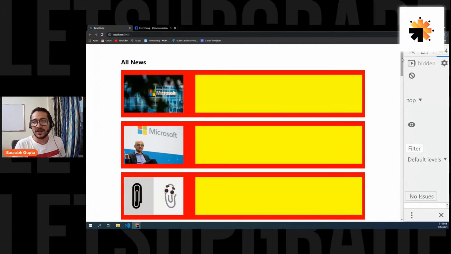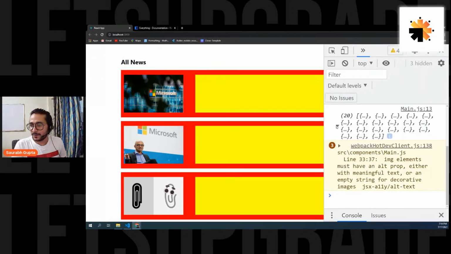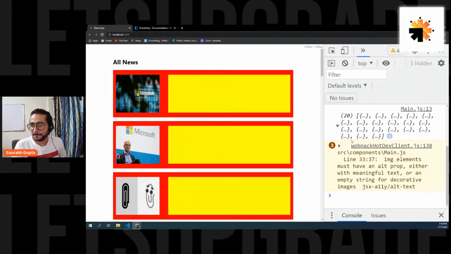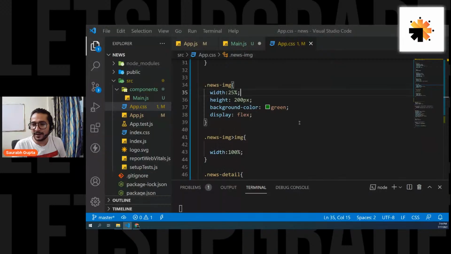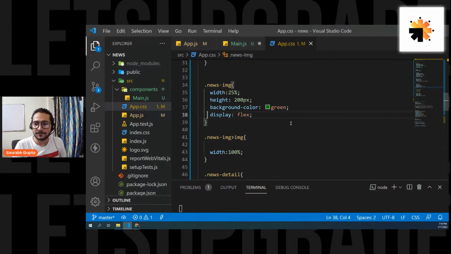So let's make it. Now we also want to read the other properties here. So let's open one object and read all the properties. Now I want to display the author first. Or first of all, where's the title? Yeah, I want to display the title first. So let's display the title first.